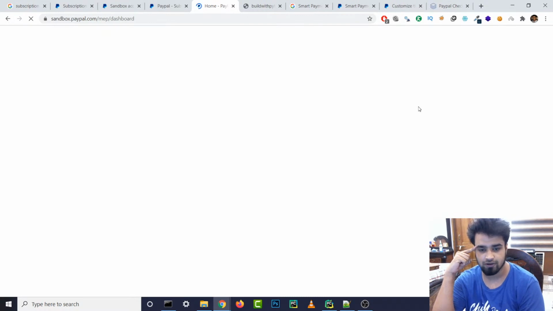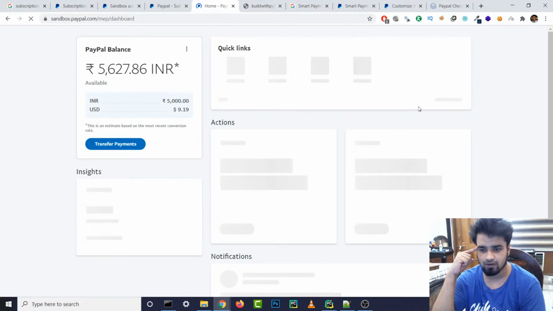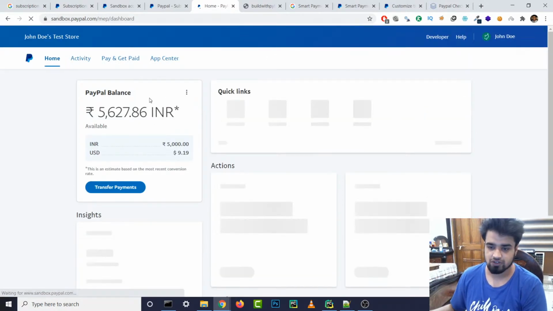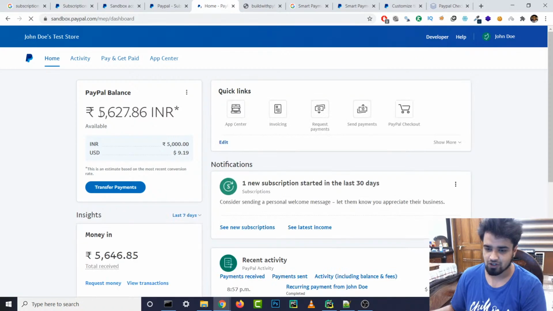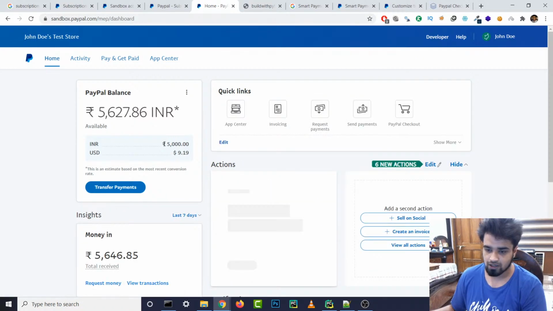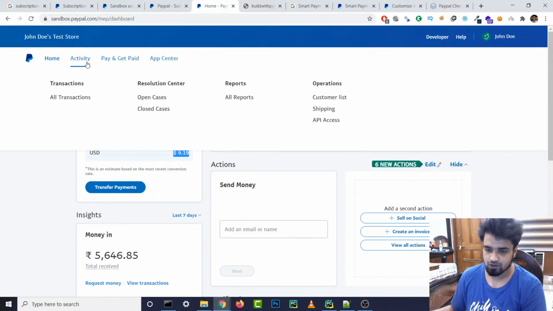So far, PayPal has been pretty easy to integrate, I think. All right, so it's actually showing its PayPal balance is 6,000. So why is it 6,000? INR 5,000, and so we have $10, I guess, in our account. Somebody has paid it to us.